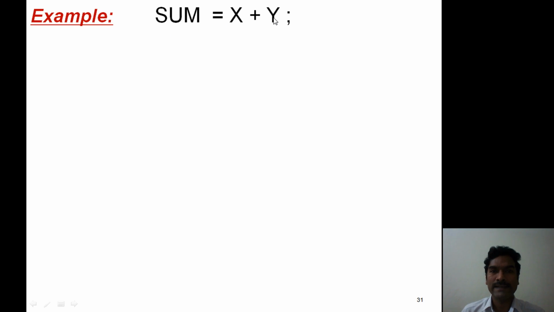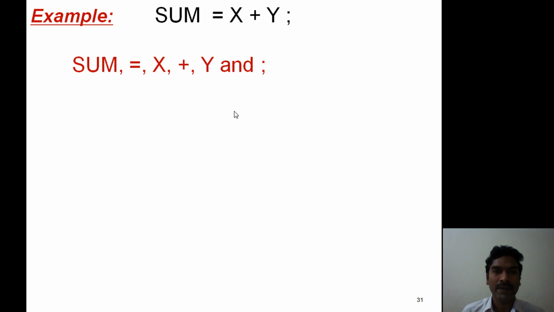Let us consider this example, sum = x + y;. When we divide this statement into small parts, now the possible units are sum, equals symbol, x, plus, y and semicolon. Now consider each and every unit.